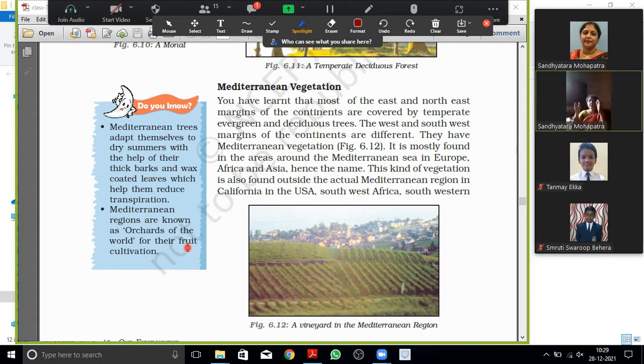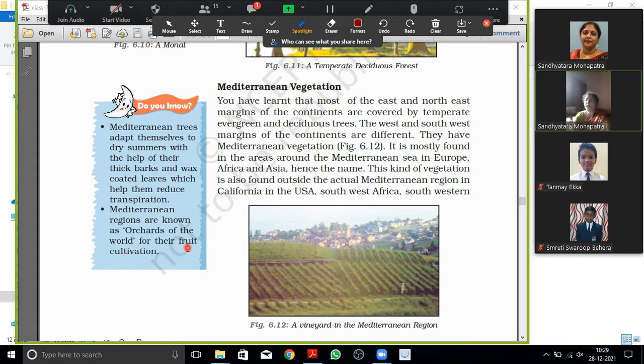Bark means the trunk has a thickness, and in the trunk they have some brown color, that is called the bark. And the leaves are also wax coated, so they help in reduction of transpiration, that means evaporation of water through the leaves.